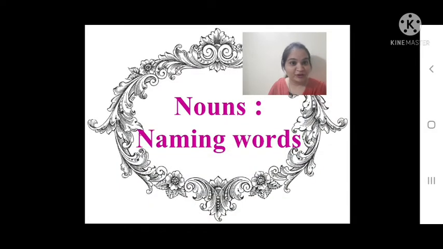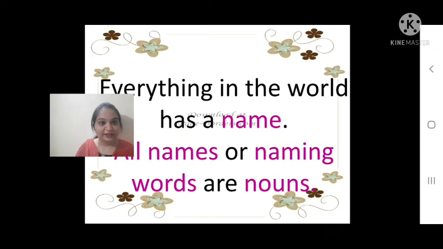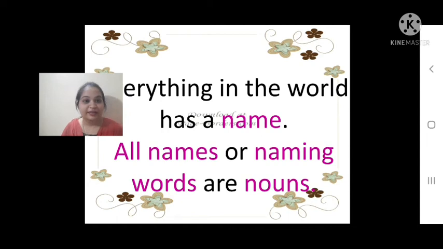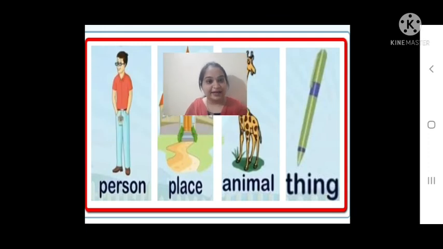So what is our today's topic? Our today's topic is nouns. Nouns are nothing but naming words. You have learned this topic from your first grade, right? So what are nouns? Nouns are everything in the world that has a name. All names or naming words are called nouns. So what are they? They are the names of a person, place, animal or a thing.